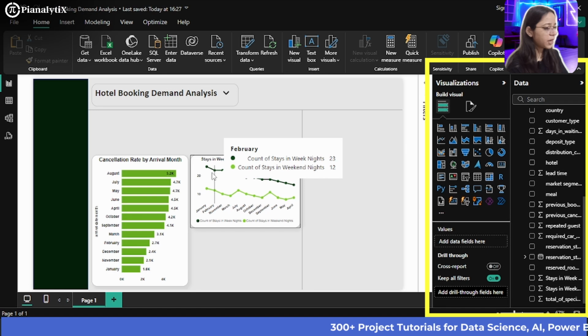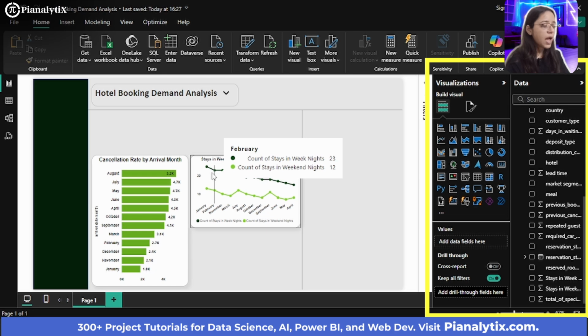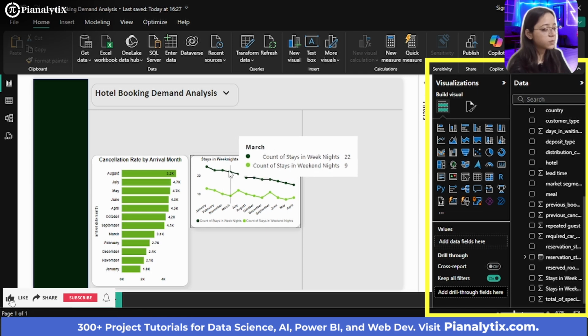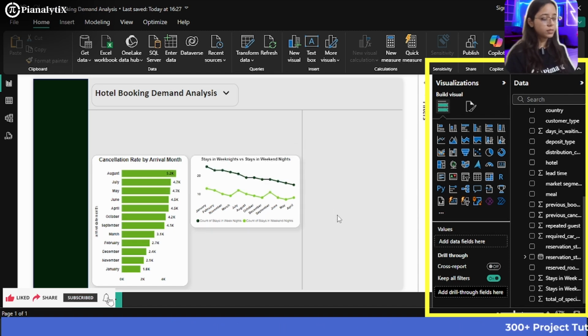So for example, if I hover onto it, you can see that for the month February, the count of stays in weeknights were around 23 and in weekend they were 12. Similarly, for November, the stays in weeknights were 23 and stays in weekend nights were 10. So this ranges depending on how much the count of stays in weeknights versus weekend nights was.